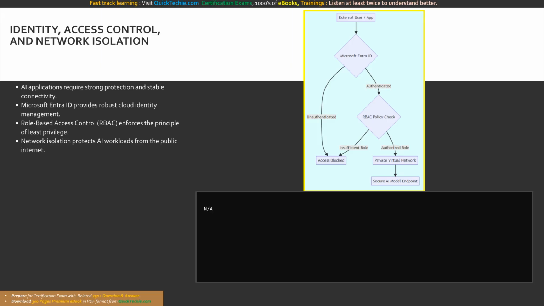Coupled with network isolation, which physically and logically separates your critical AI workloads from the public internet using virtual networks and private endpoints, these identity controls form an impenetrable barrier around your AI solution.